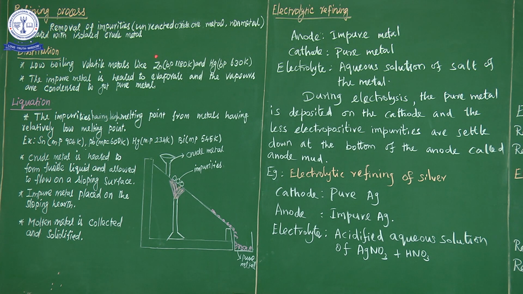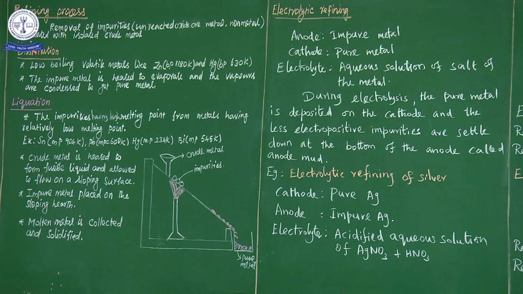Such metals are zinc and mercury. The boiling point of zinc is 1180 Kelvin and mercury has a boiling point of 630 Kelvin. Those two have very low boiling points, so those metals are purified by the distillation process. So what should be the property of the metal involved in the distillation process?